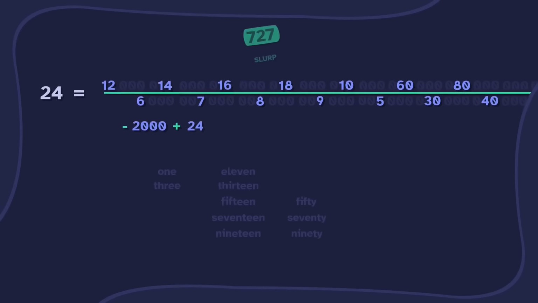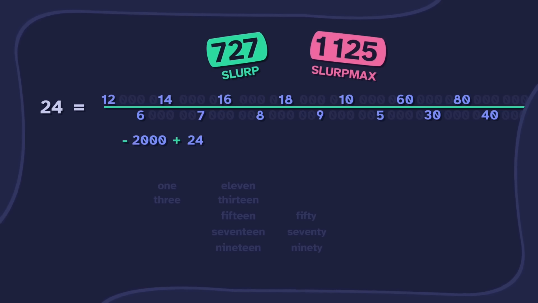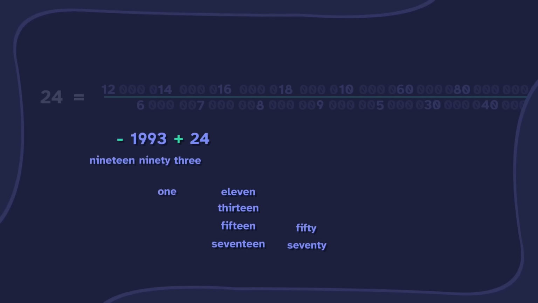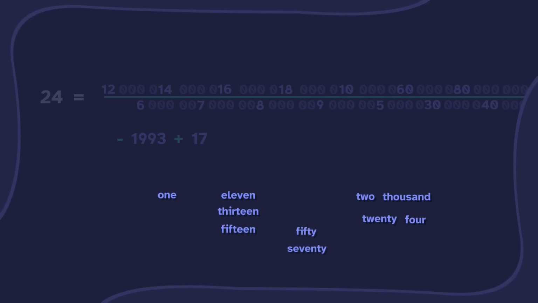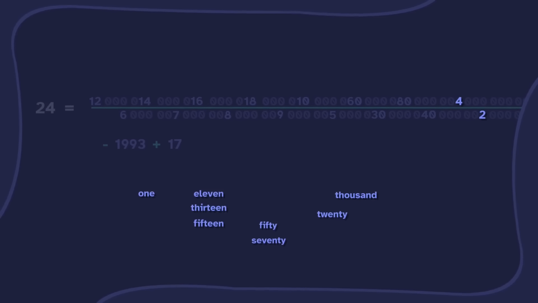Now the score is 727. That's pretty high. But it could be better. The maximum is 1,125. We should find a way to use some of the other words. How about we change the end? Minus 1993 plus 17. We lost the words 2024, but we can bring the 2 and the 4 back in the division. And slot this out.